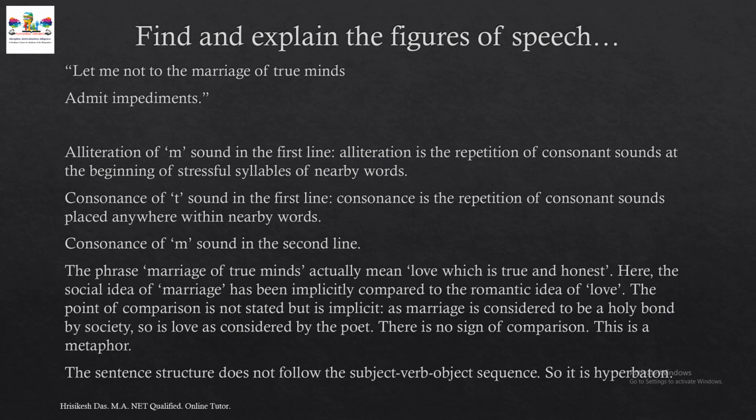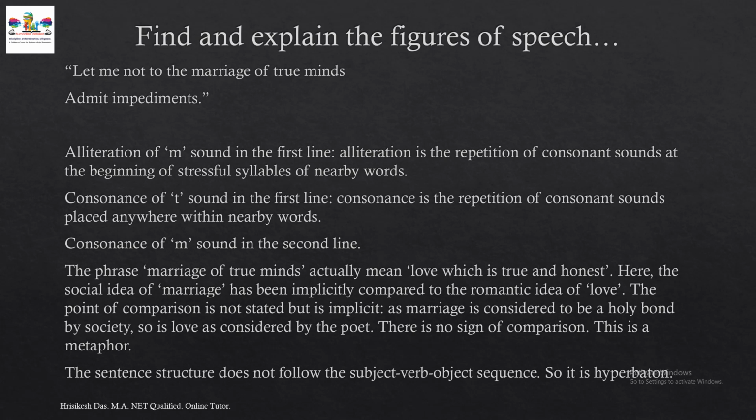Now look at the tricky thing, that is the marriage of true minds. We have to understand the deep meaning of the line. Here, in the marriage of true minds, the poet is not talking about marriage, the poet is talking about love. Love between true and honest minds. So actually marriage of true minds is not about marriage, it is about love, which is true and honest. True means honest, of course.